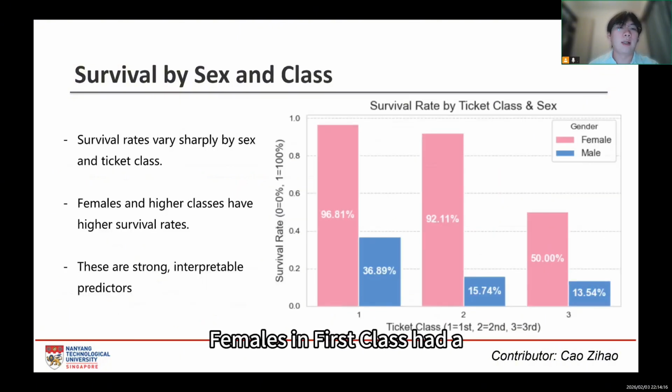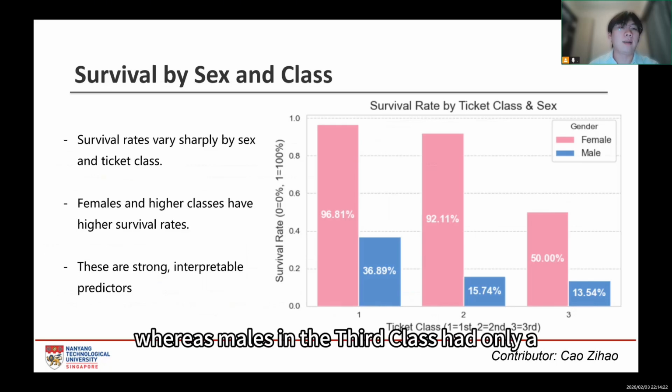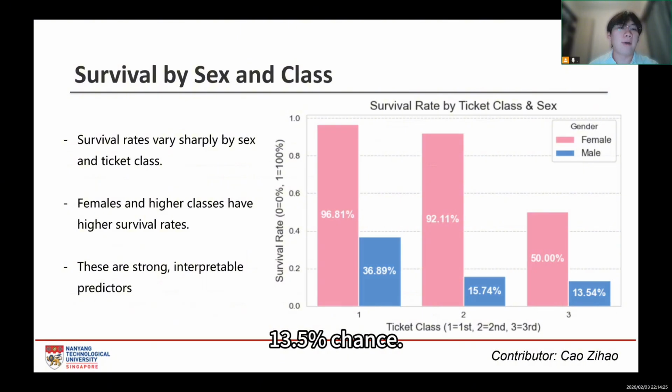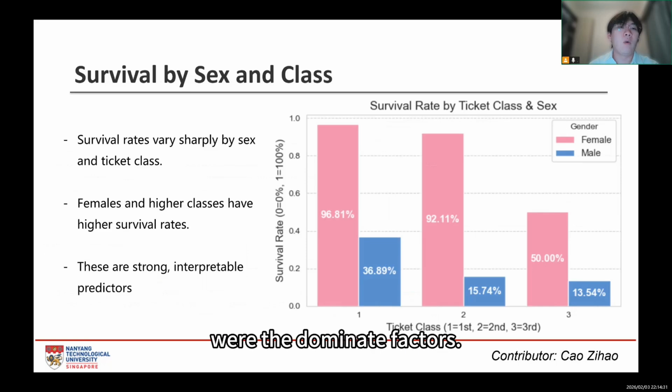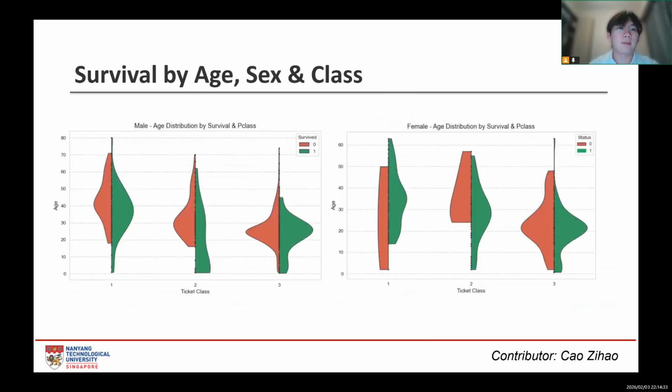Females in first class had a 96.8% survival rate, whereas males in the third class had only a 13.5% chance. This confirms that women and children first and socio-economic status were the dominant factors.